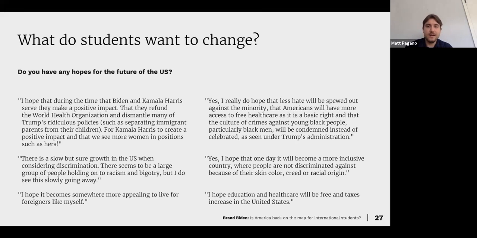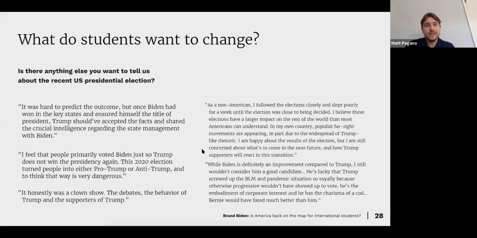Again, we can see here, Americans will have more access to ideas like free healthcare as a basic right, and the culture of crimes against young Black people, particularly Black men, will be condemned instead of celebrated as seen under Trump's administration. One day a more inclusive country, and education and healthcare will be free across the US. So these are ideas coming from other countries that are being brought here to the US, which may be a challenge, but interesting to look at.